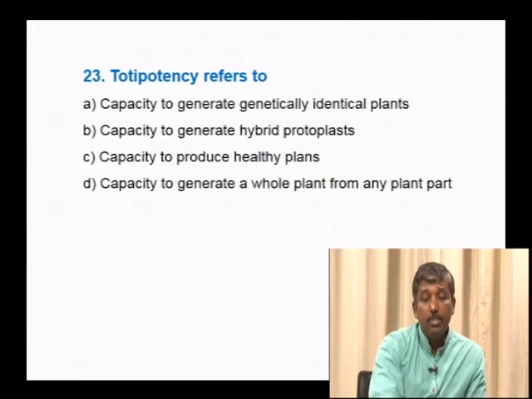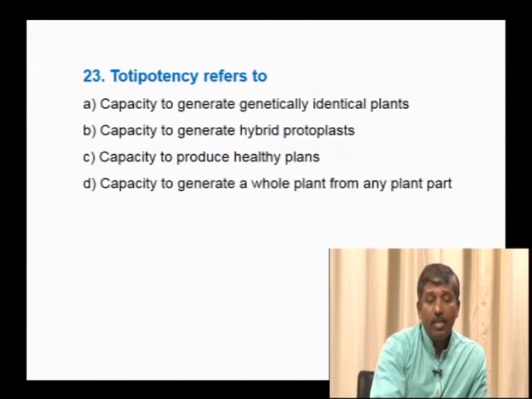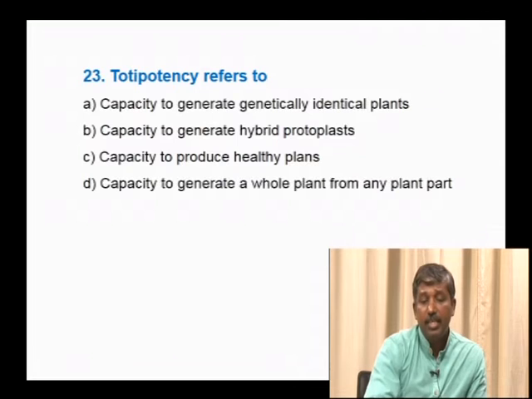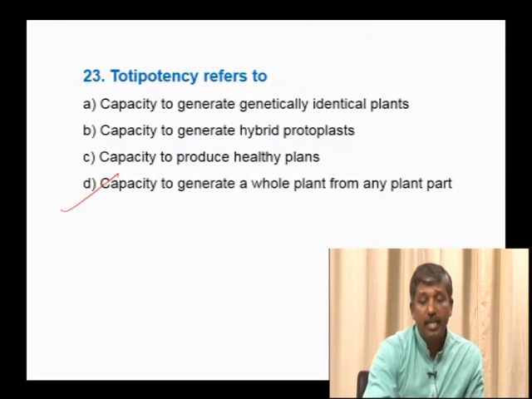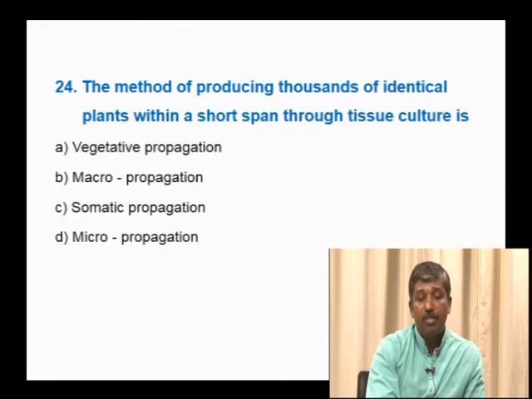Next, totipotency refers to, so it is the principle of plant tissue culture. Hence, it is the capacity to generate a whole plant from any part of the plant, that is totipotency. Hence, the right answer is capacity to generate whole plant from any part of the plant.